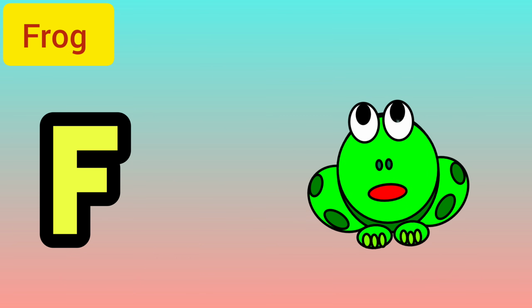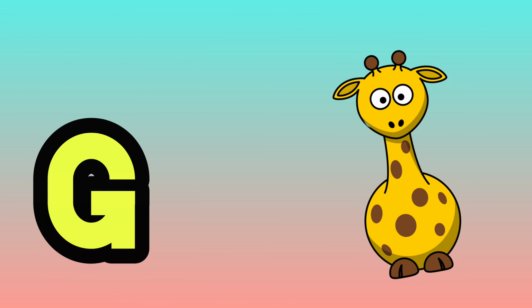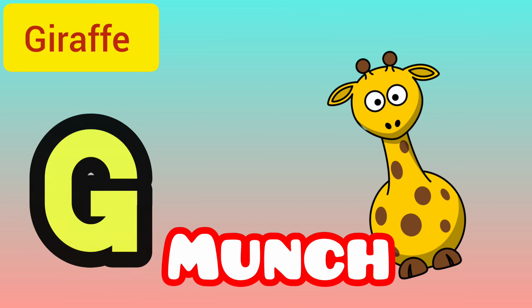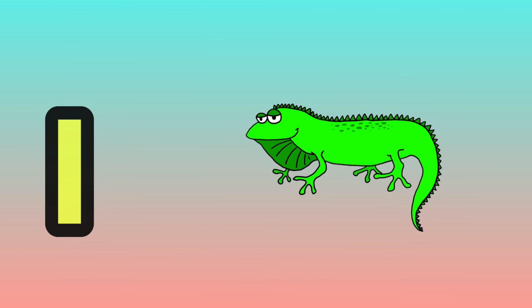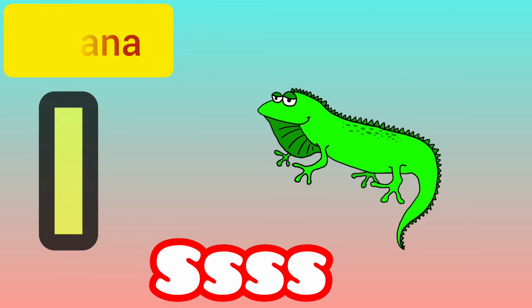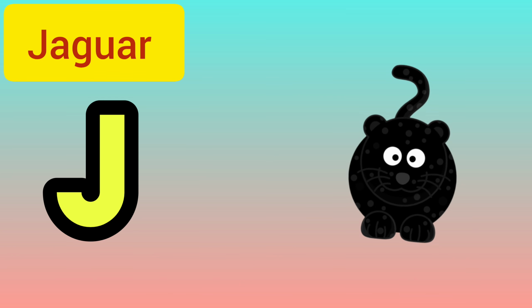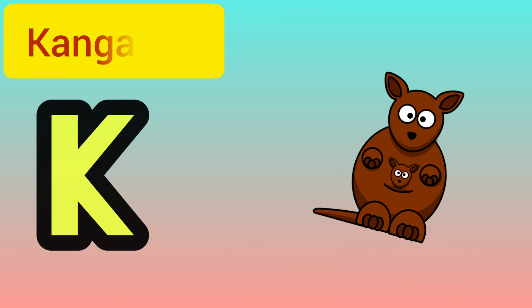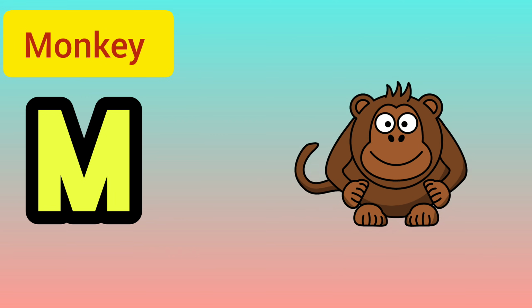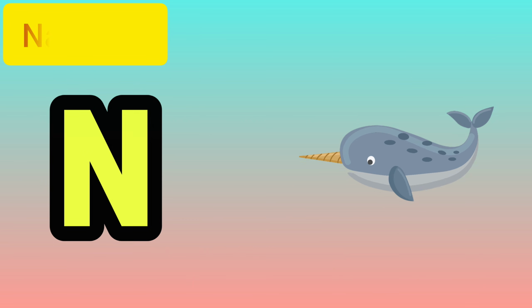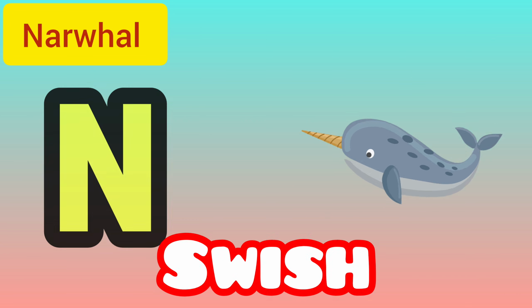F is for frog, ribbit, ribbit, ribbit. G is for giraffe, munch, munch, munch. H is for hyena. I is for iguana. J is for jaguar. K is for kangaroo, hop, hop, hop. L is for lion, roar, roar, roar. M is for monkey, ee, ee, ee. N is for narwhal, swish, swish, swish.